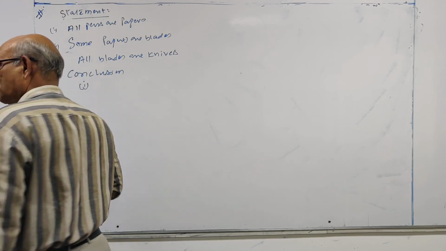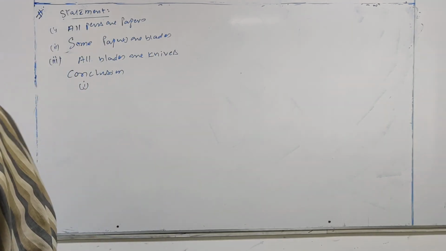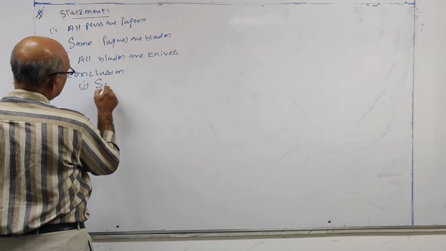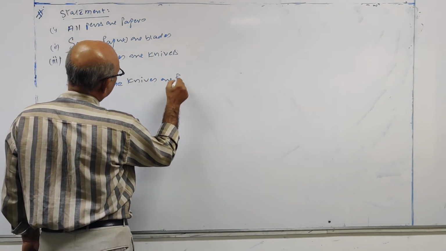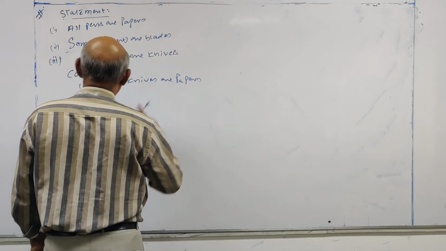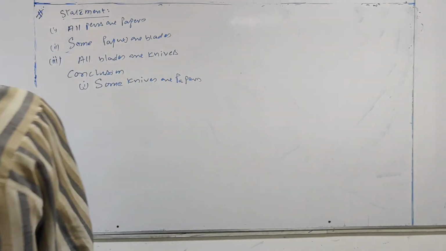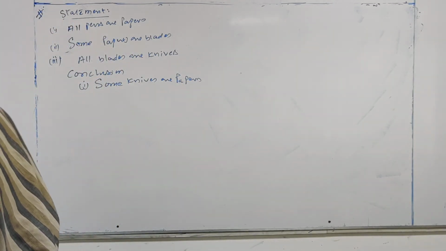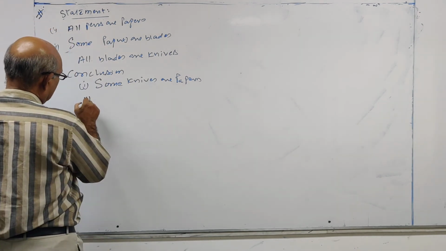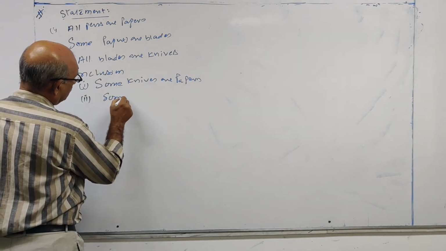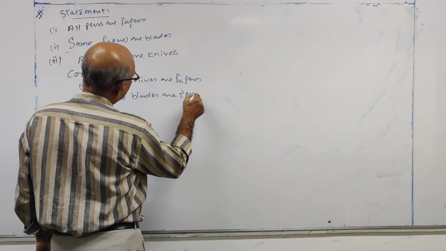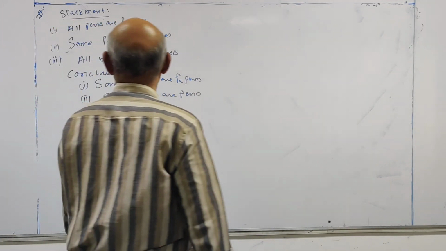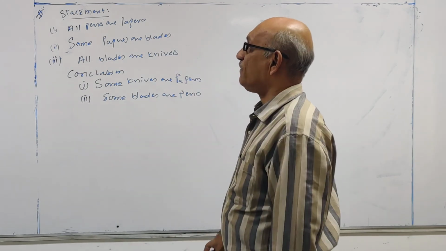First one: some knives are papers. Second: some blades are pens. Let us draw the Venn diagram.